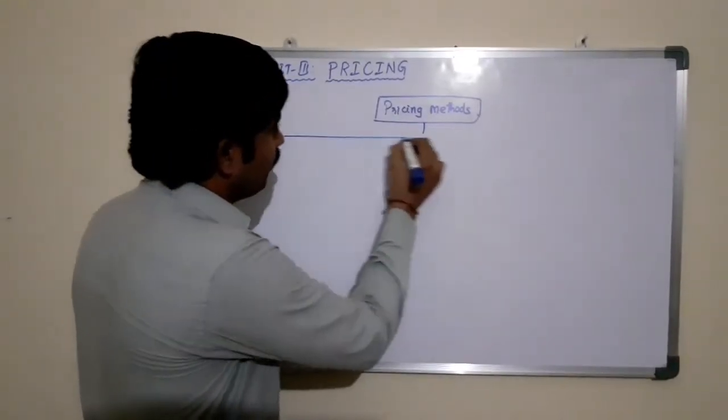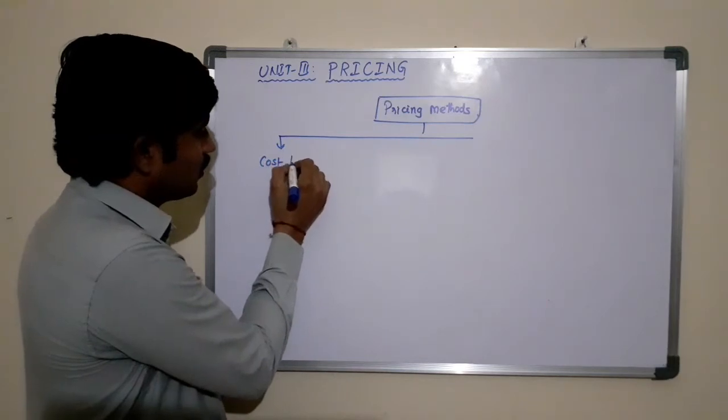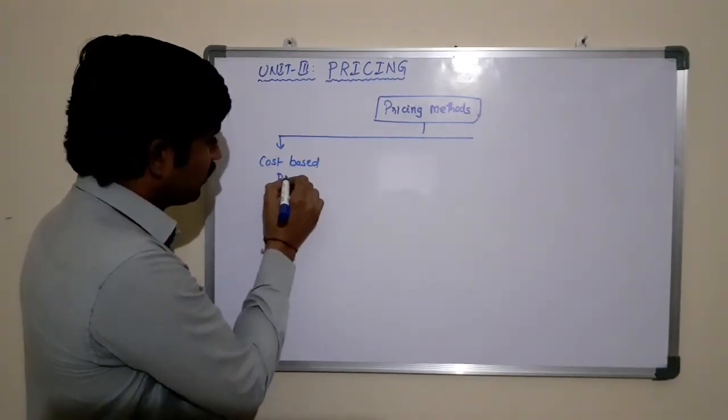The very important factor is cost, that is cost based pricing.